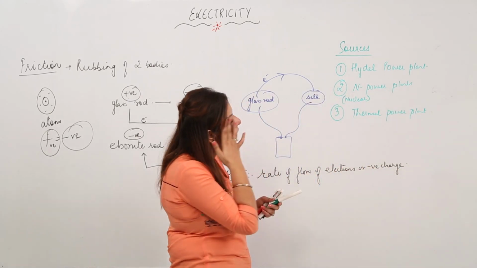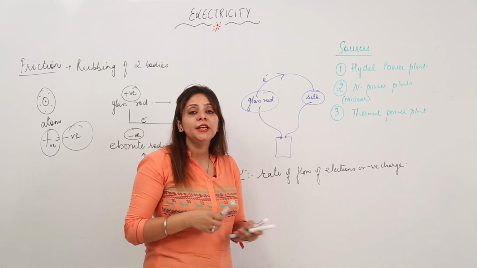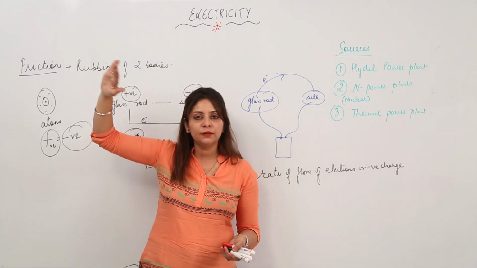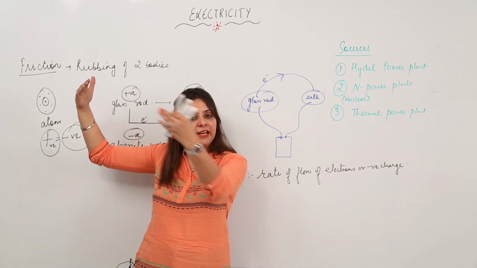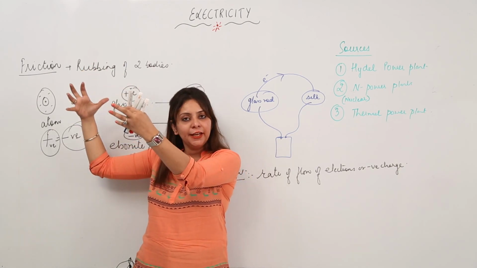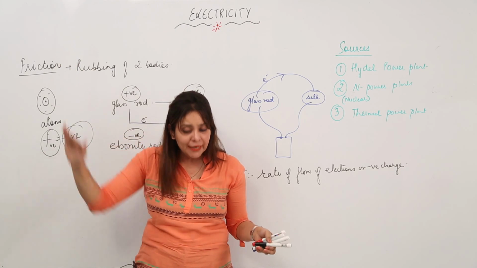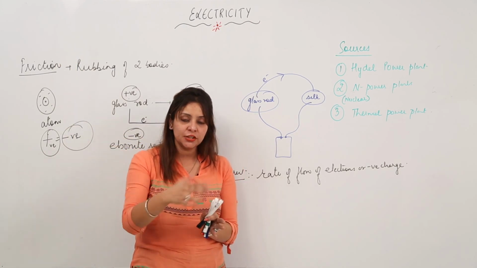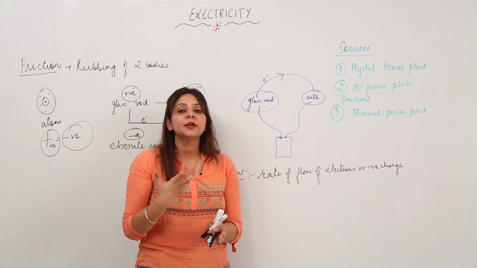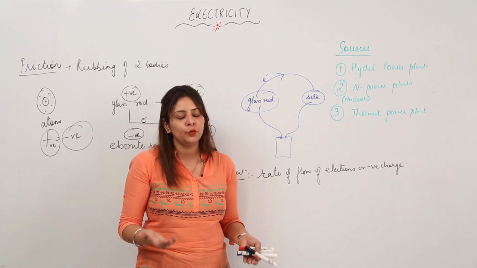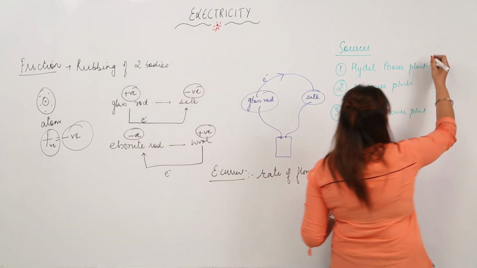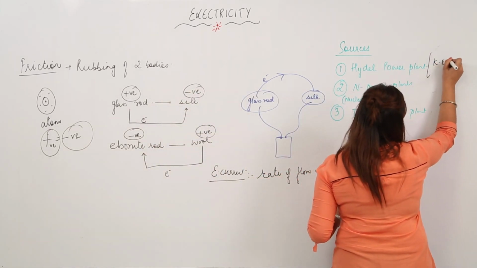In a hydel power plant, how are we generating it? We are just making use of the kinetic energy of water. As we know, the water is stored here, the gates are closed, we just let the gates open, the water flows with high speed, and there is a turbine attached, it runs the turbine, and the electricity is generated. So here we are making use of the kinetic energy of water.